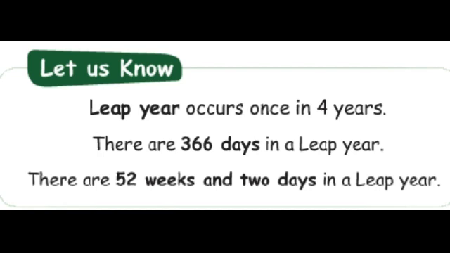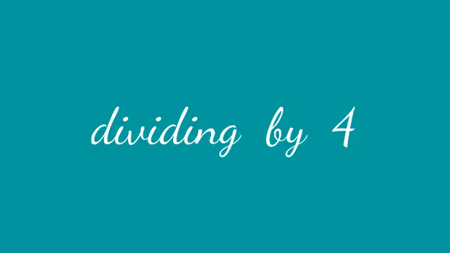That means 52 weeks and 2 days in a leap year. Yes? How to calculate this? By dividing by 4. Yes?